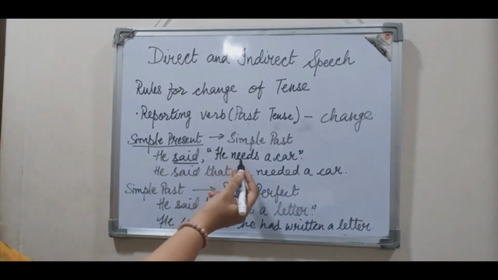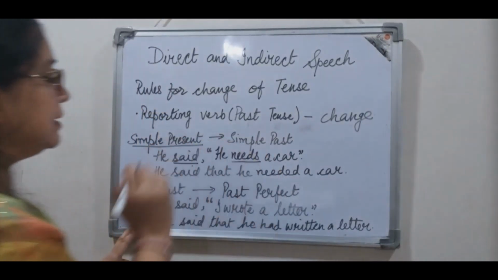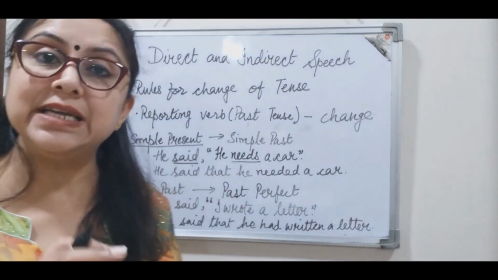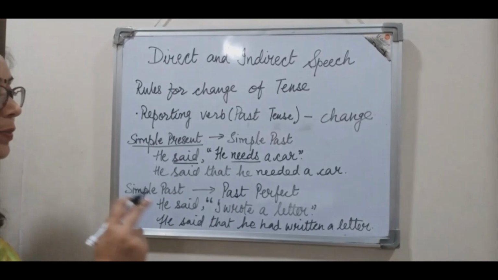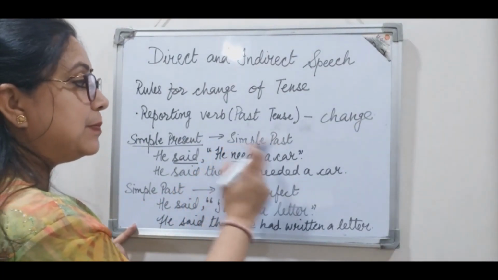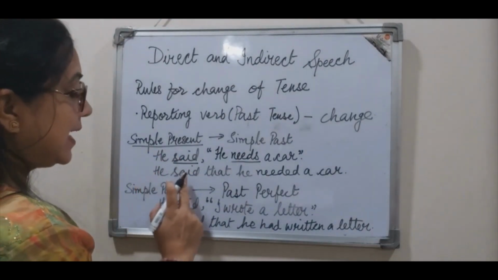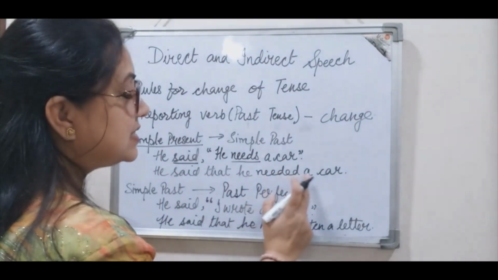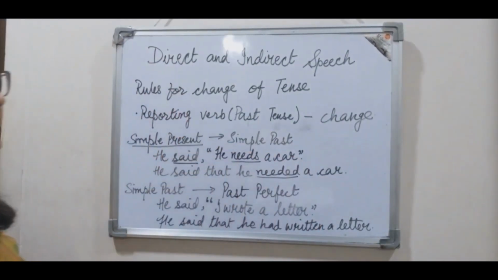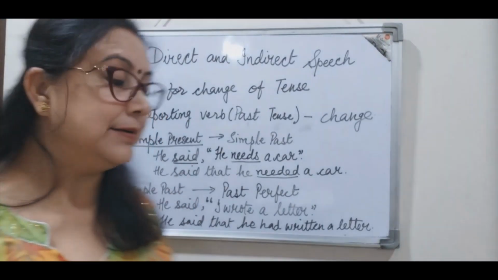So here the reported speech is in simple present tense. Now when we change the same sentence into indirect speech, we will change the tense form into simple past tense, right? So here goes the sentence. He said that he needed a car. So need here becomes needed in indirect speech, right? So I hope this is clear.